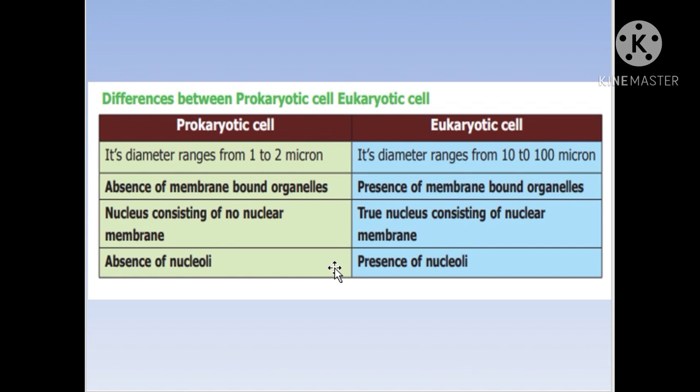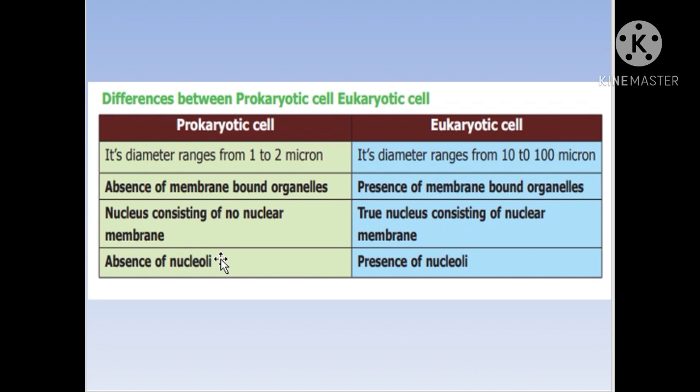The size of the prokaryotic cell ranges from 1 to 2 microns, and the eukaryotic cell's diameter ranges from 10 to 100 microns. Prokaryotic cells have an absence of membrane bound organelles, so organelles will not be surrounded by a membrane, that is, no phospholipid bilayer. In the case of the eukaryotic cell, membrane bound organelles are usually present. The prokaryotic cell has no nuclear membrane, that is, no true nucleus, whereas in the eukaryotic cell a true nucleus is present and it consists of a nuclear membrane.